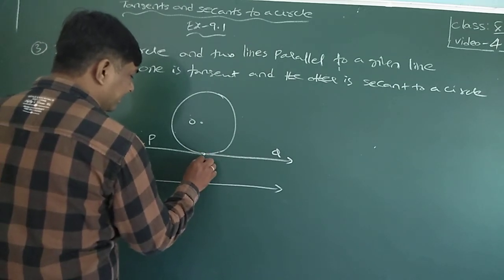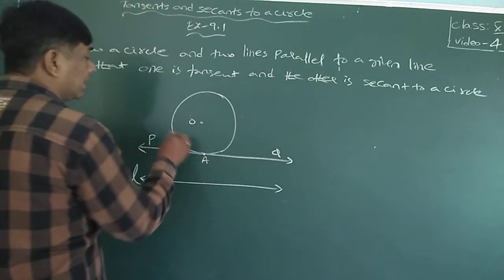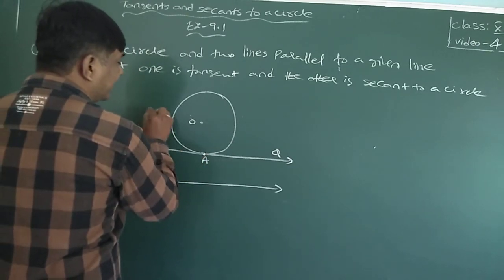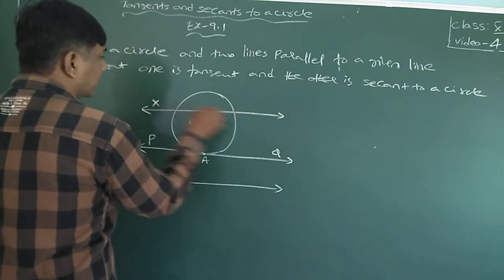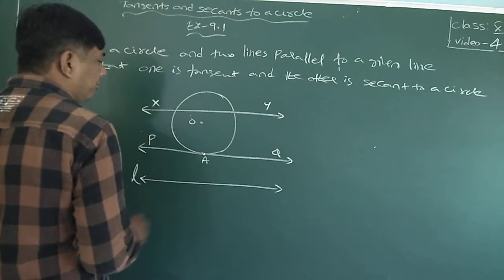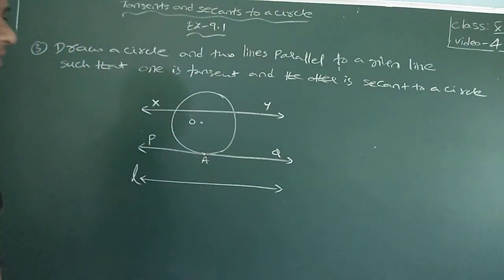And XY is the secant which is parallel to L, which means these three are parallel to each other.